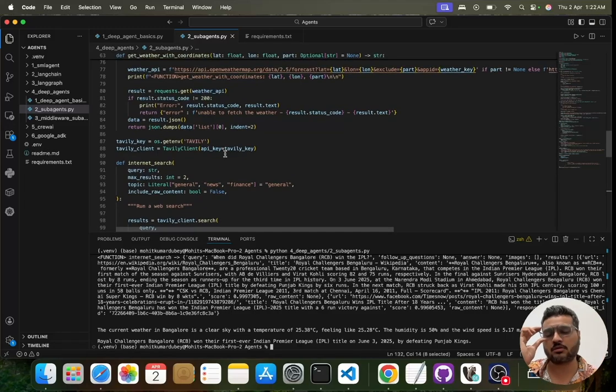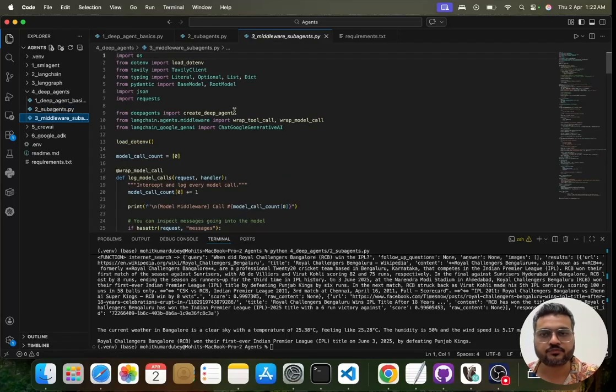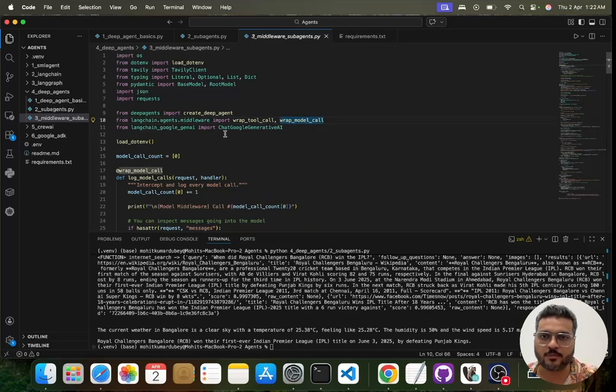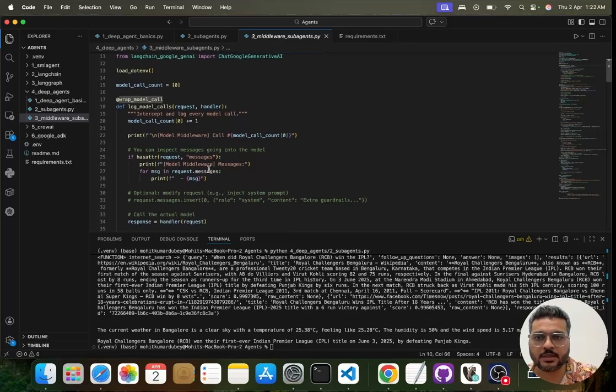Now let us also understand how to introduce a middleware. Let's suppose I also want to see what my agent is doing. So at each step, before it executes, I want some functionality to execute. That is called the middleware. So now let's come to the middleware implementation. This time I am implementing two new functions called wrap tool call and wrap model call. Okay, these are the two new functions that I will be executing.